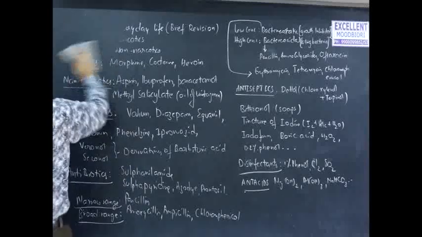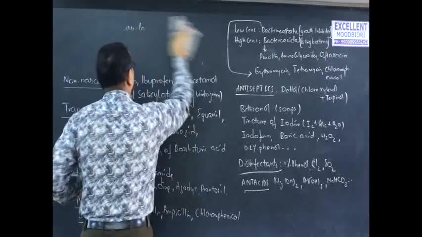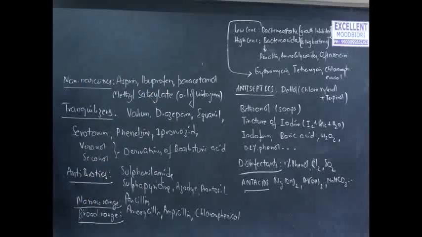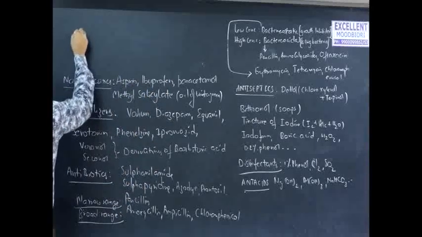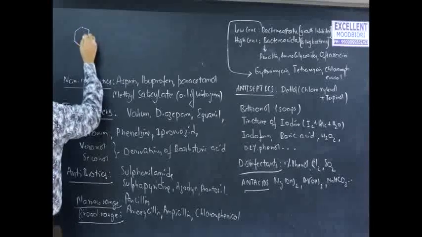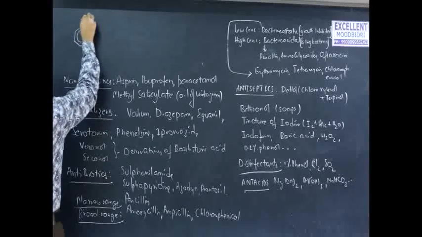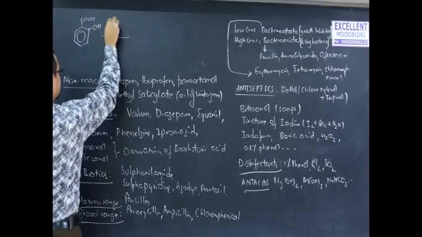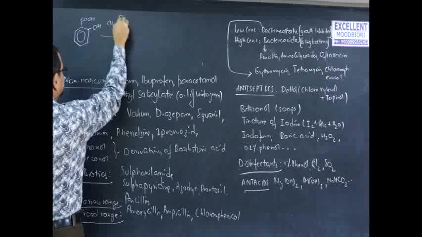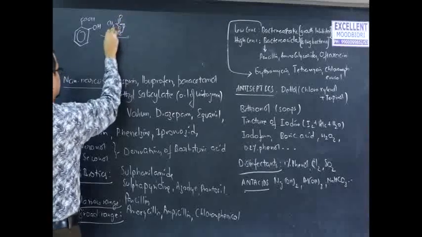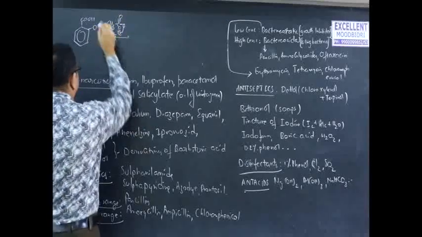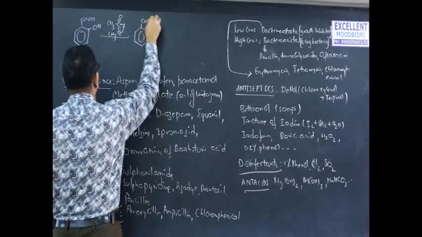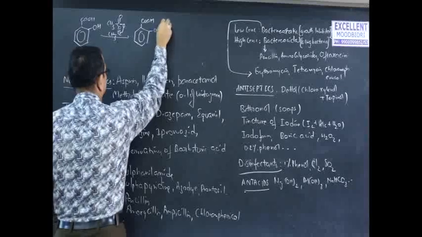And sometimes with respect to the syllabus given in the NCERT, we have to go through their methods of preparation also. For example, aspirin is ortho-acetyl salicylic acid. This is salicylic acid. When it is subjected to acetylation, CH3, C double bond O, we get O, C double bond O, CH3.